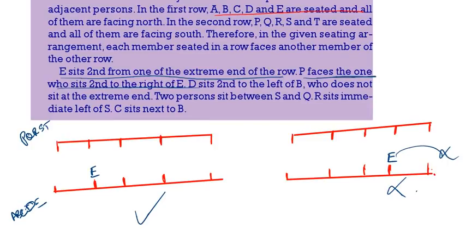P faces the one who is sitting second to the right of E. Second to the right of E is this person. Opposite this person we will get P. Then see the next one.